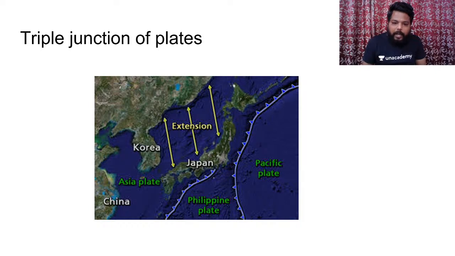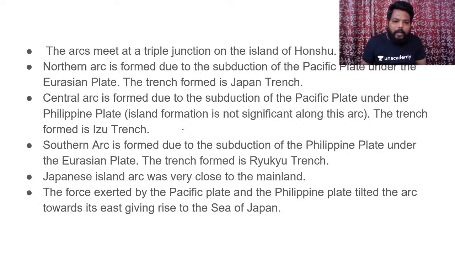This is the Asian plate and this is the Philippines plate, and at this collision boundary we had formation of Japan. So whenever you write about the formation of the Japan group of islands, please try to mention the Pacific plate, Philippines plate as well as the Eurasian plate. The arcs meet at a triple junction on an island called Honshu. You have to mention these key points 100%.